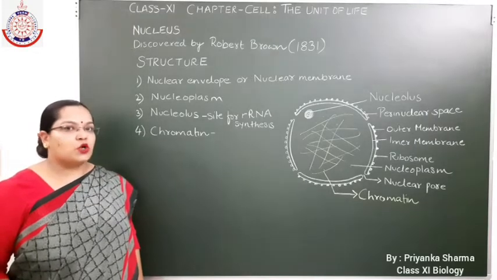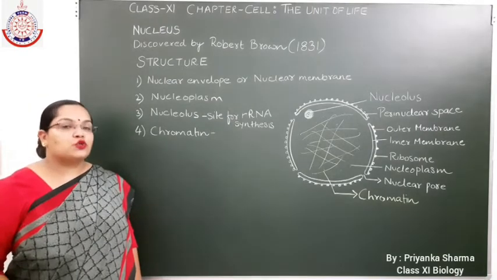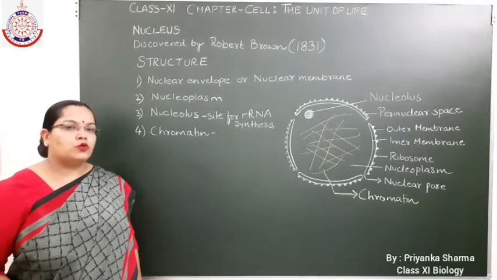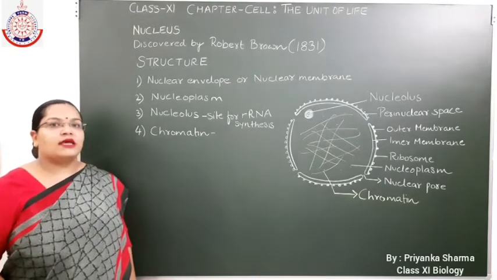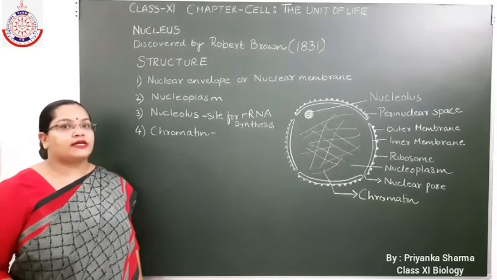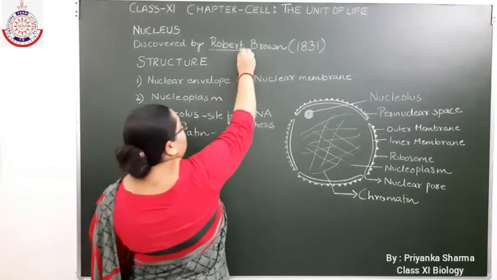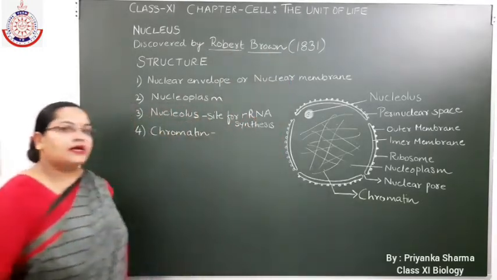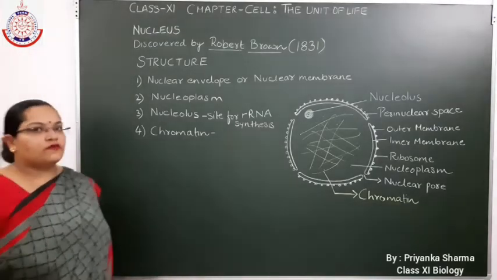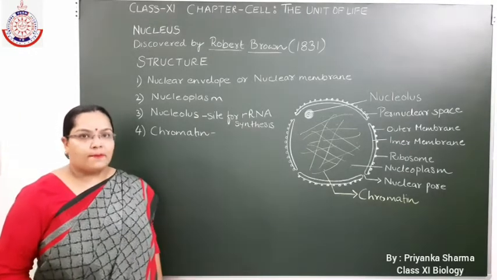Earlier, when Anton von Leeuwenhoek observed the living cell for the first time, he observed the nucleus for the first time. So in some books you will find that the scientist who observed the nucleus for the first time was Anton von Leeuwenhoek. But who described the nucleus? Who gave the name nucleus? That is the scientist Robert Brown. And he described it in the year 1831.